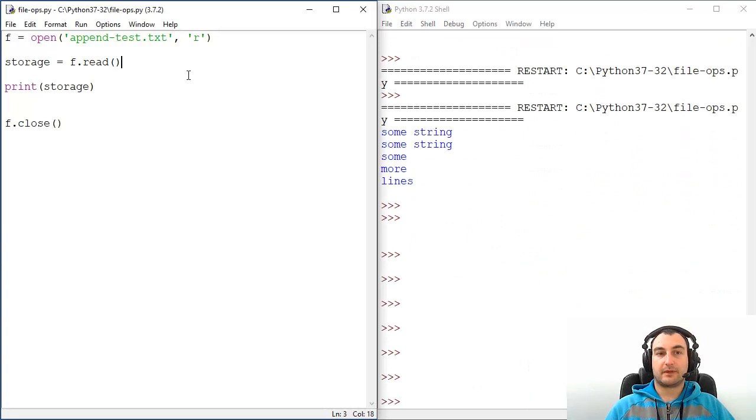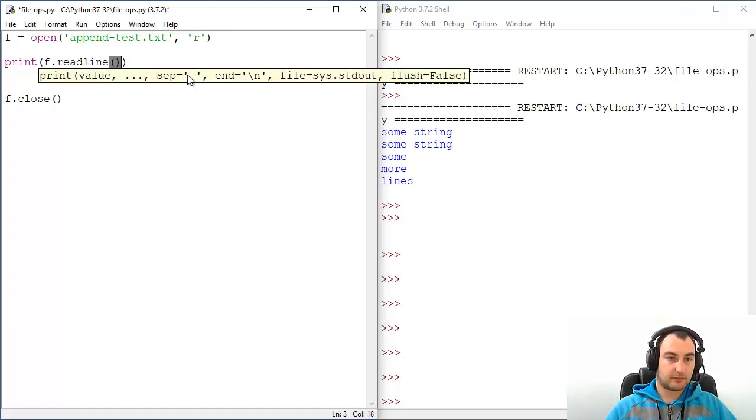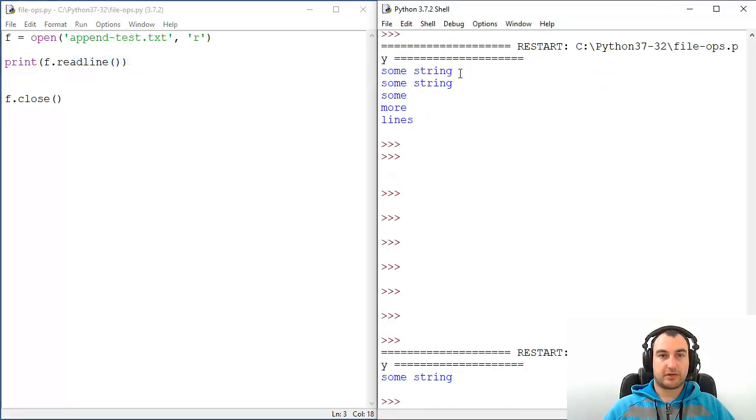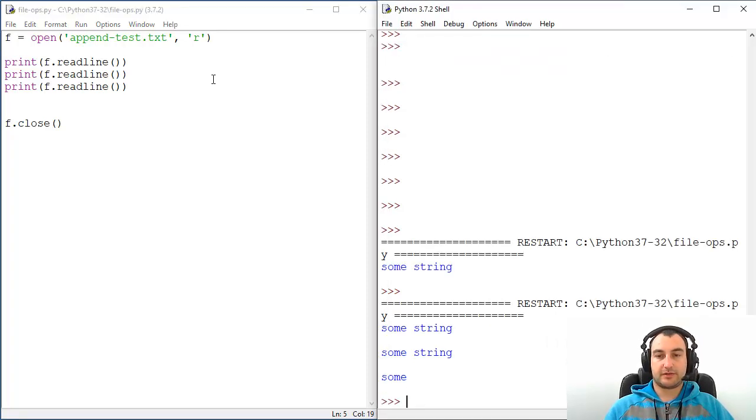Nice. You're going to use readline if you want to use only one line. If you want to print only one line, for example, print f.readline. Let's run it. Some string, okay, and depending on how many times you call it, you will get appropriate results. And it is always a good idea to close your file after operations.